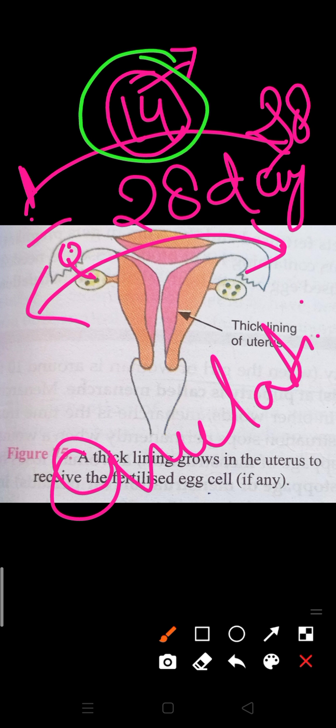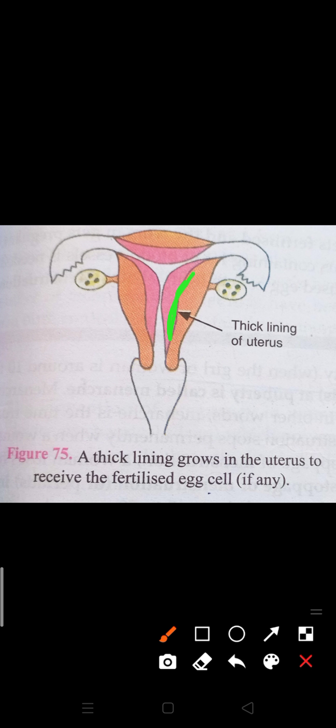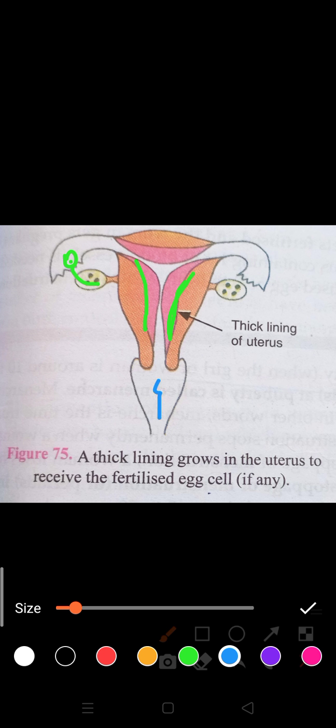So what happens? Before every ovulation, the inner lining of the uterus becomes thick. Clear? The blood capillaries inside it become very soft. You can see here the thickening of the uterus wall. When the ovum is released and fertilized by sperm, the fertilized egg can be implanted on this uterus wall. Again I am telling you, please try to understand it.